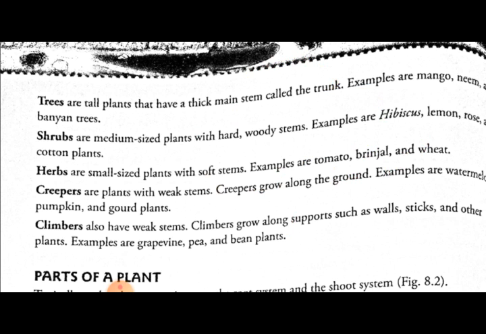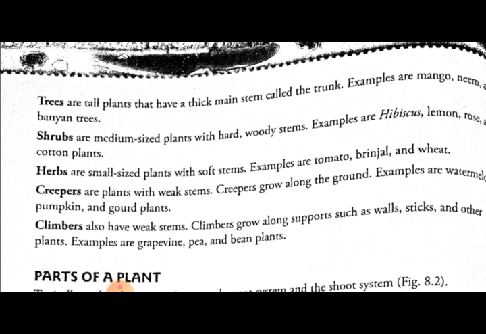We have just seen an example of a shrub. Which is a shrub, tomato or cotton? Cotton is a shrub. Shrubs are medium sized plants with hard woody stems.